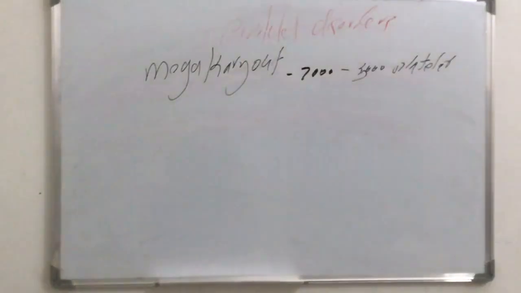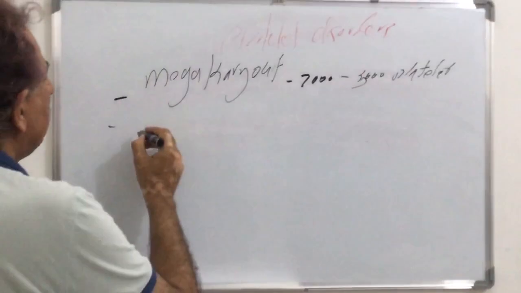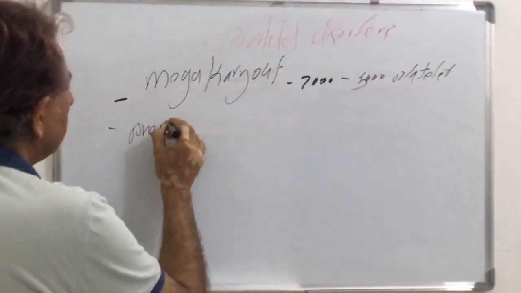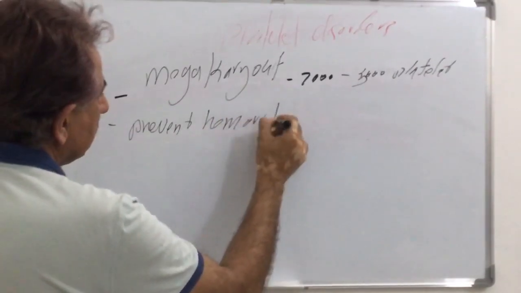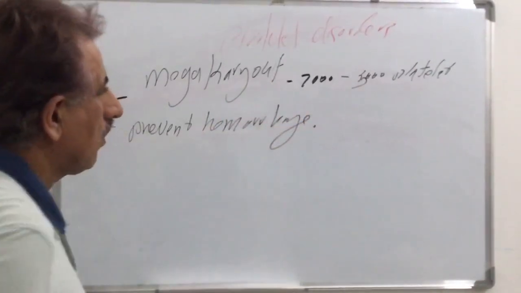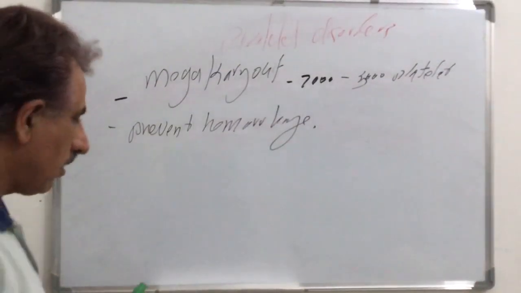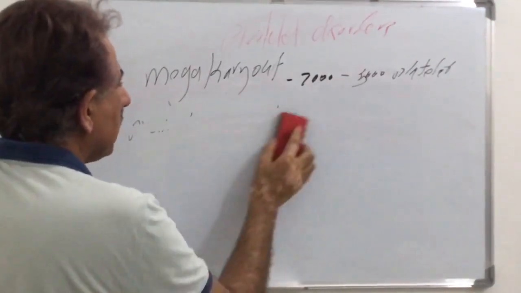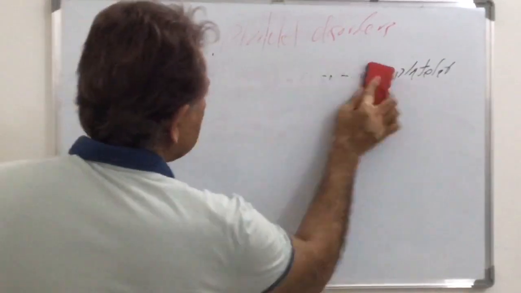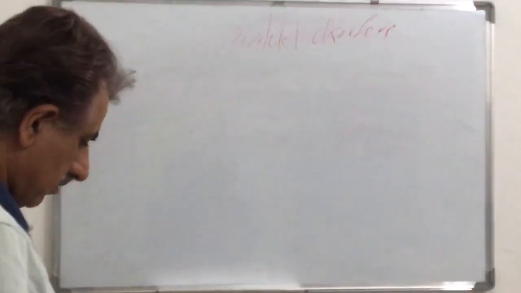The main function of platelets is to prevent hemorrhage, excessive bleeding, especially after injury. And how platelets do that, I will explain in an abbreviated manner.